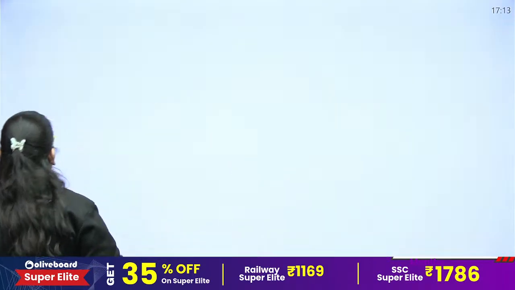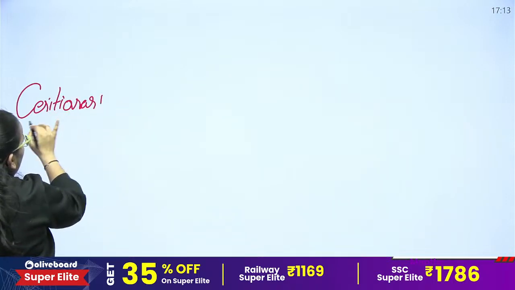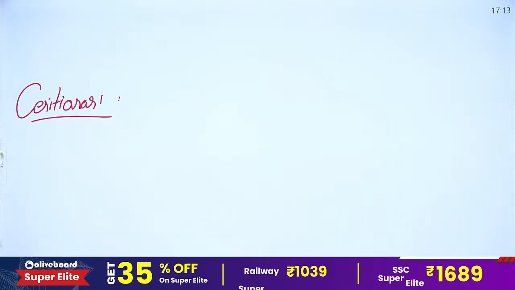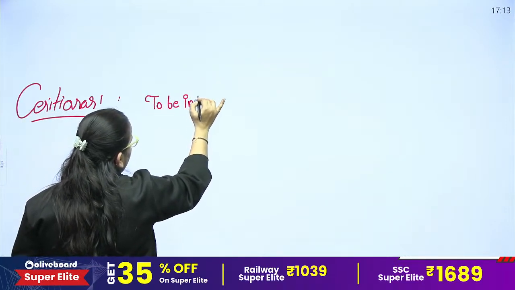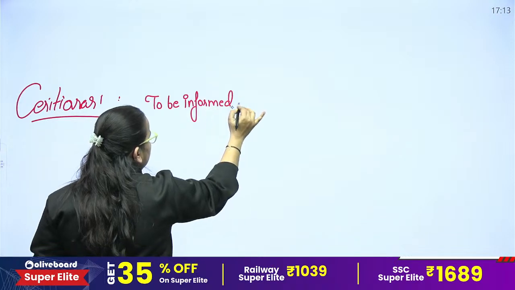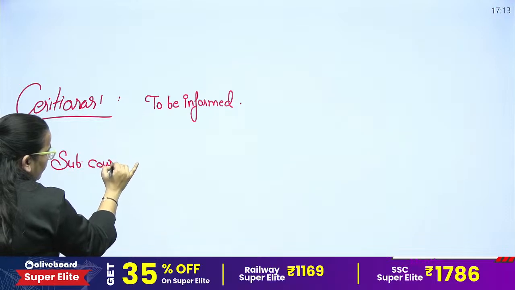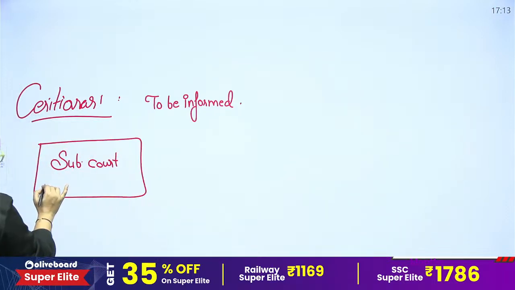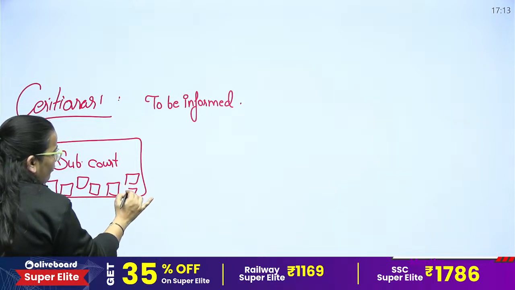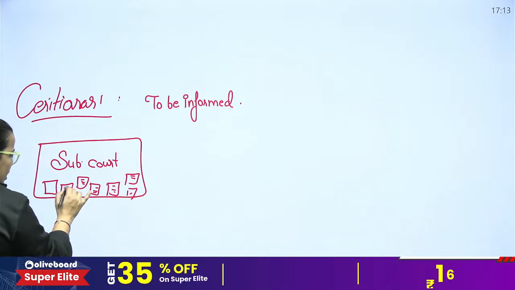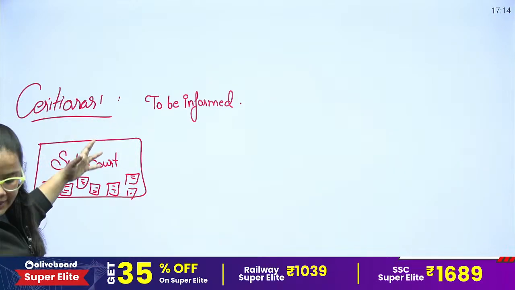Now, moving to the next part, and your next writ is certiorari. The literal meaning of this particular writ is to be informed. Okay. For example, there is a subordinate court, and this particular court has a lot of work to do. But due to the lack of time and the burden of work, they are unable to solve these cases, or their pending work is compiling day by day.